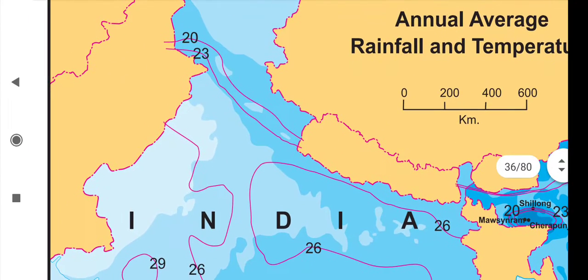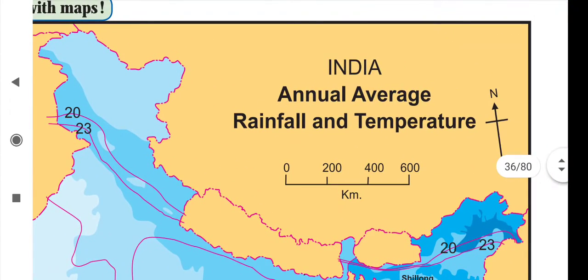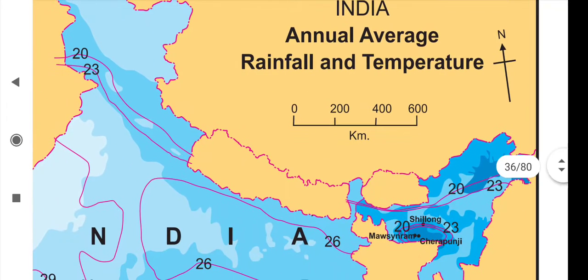Very cold winds blowing from the north are obstructed by the Himalayas. Here on the north side, from Tibet, very cold winds are coming, but they cannot enter India because of the Himalaya mountain. The cold winds that come from the north side to our country stop right there.